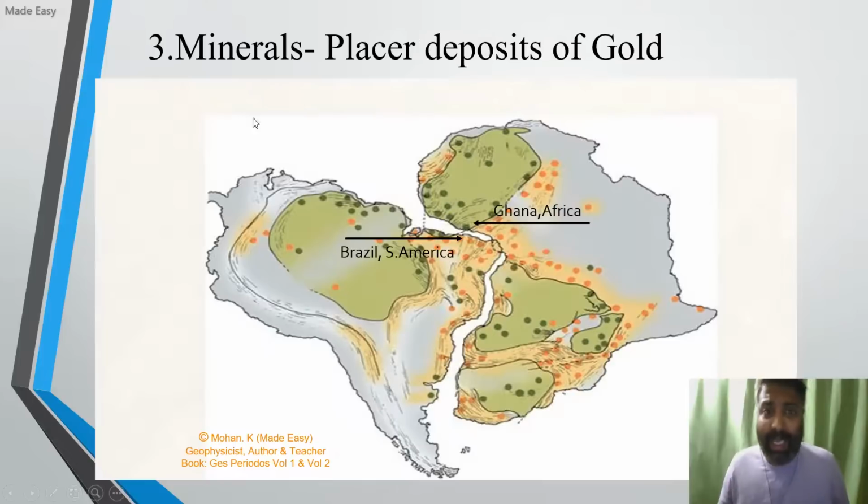by Alfred Wegener. While giving the evidence for minerals, Alfred Wegener suggested the placer deposits of gold. Placer deposits are basically sedimentary deposits. When the two continents spread out, they leave behind certain sedimentary deposits. Just like when you break a biscuit, some small sediments are left. Just like that, when the continents split apart, small sediments are left on either side. So Alfred Wegener collected gold deposits from Ghana and Brazil, highlighting that the continents were once upon a time together. Now they have drifted apart.